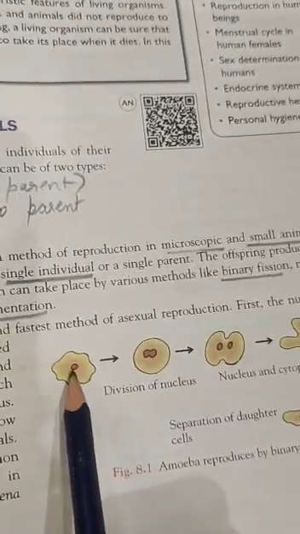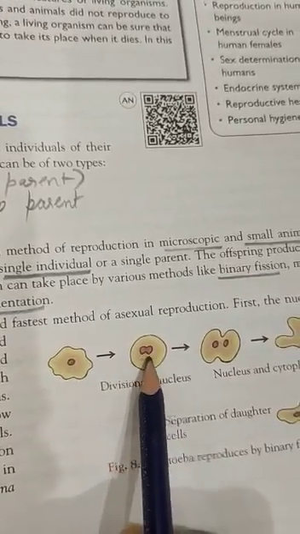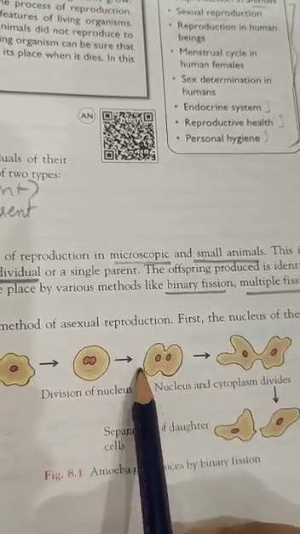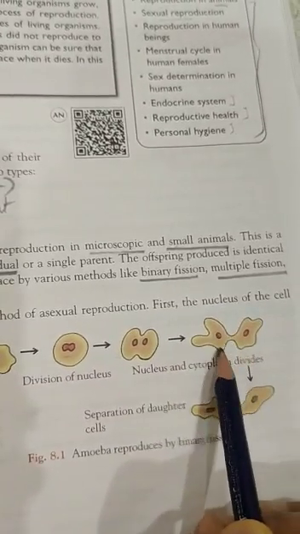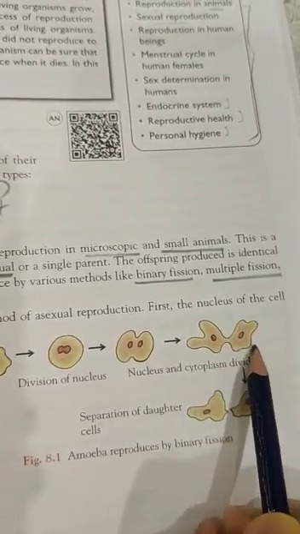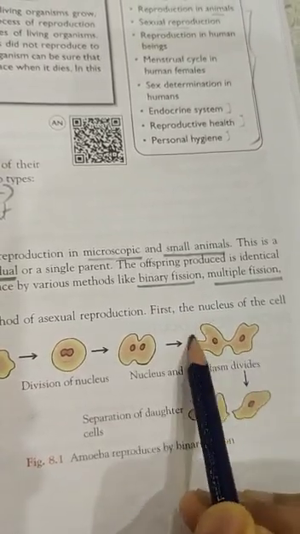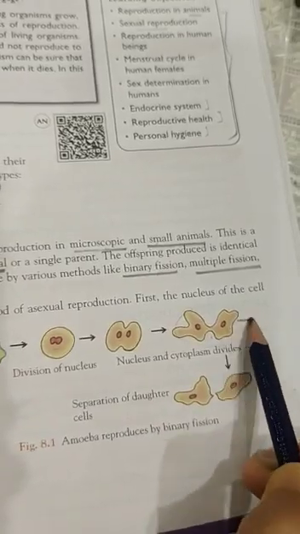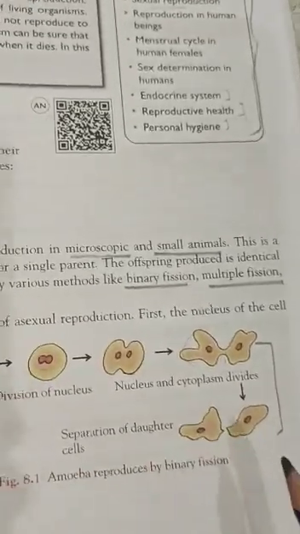Here you can see the nucleus starts to divide, and after that the nucleus is divided into two portions. Then the layers of the cell, the cytoplasm, start to divide. After that there is a separation into two daughter cells. This is the way amoeba reproduces.